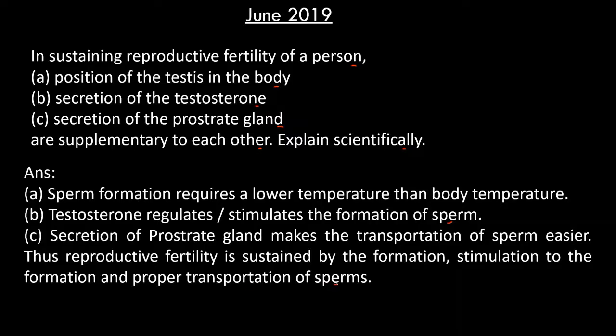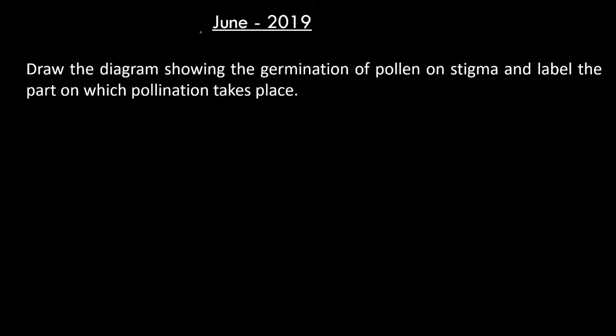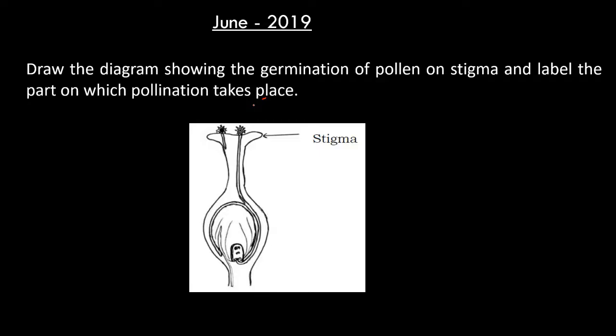Second question from June 2019 is, draw the diagram showing the germination of pollen on stigma and label the part on which pollination takes place. Here, the part on which pollination takes place is stigma. This question was also asked in June 2020, so you need to practice this drawing. 1.5 marks for drawing and half mark for labeling a part.